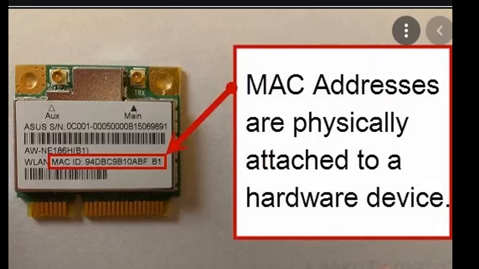C0 colon A0 colon C9 colon 14 colon C8 colon 35. The prefix, the first 6 characters, indicates that the manufacturer is Intel Corporation, and the last 3 numbers, 14 colon C8 colon 35, are given by the manufacturer, which is Intel in this example of a NIC, meaning network interface card.